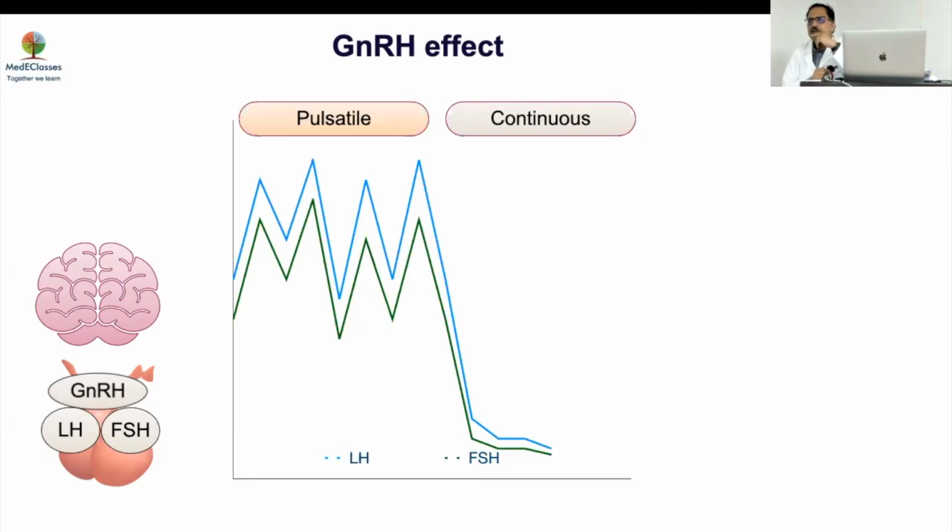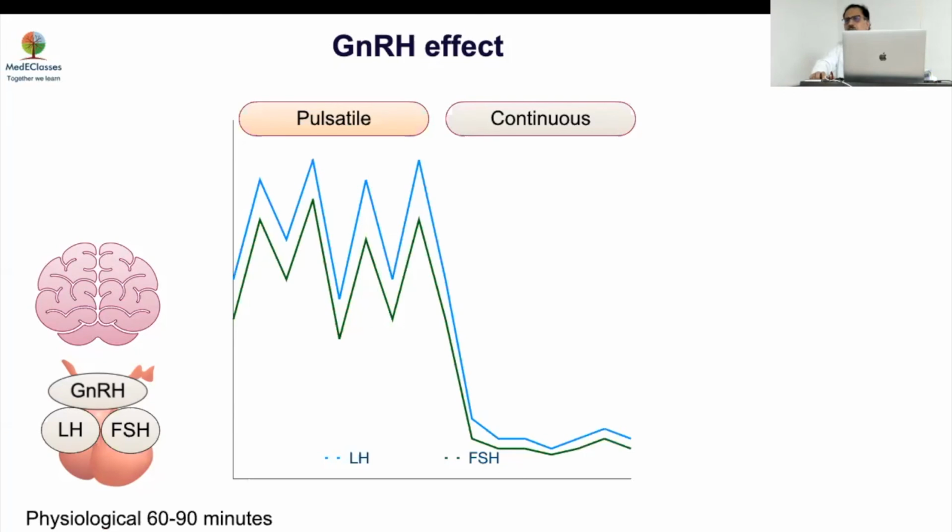Where is it relevant, clinically or diagnostically? If you have a person with permanent HH versus CDGP, who is exposed earlier? CDGP, to GnRH stimulation, so they will respond to GnRH. So GnRH has this sensitization phenomenon. If you're not exposed, you will take time. If you keep on exposing, they will respond. But if your GnRH is not there ever, you will not respond. And this makes the basis of the GnRH agonist test to differentiate self-limited delay of puberty versus a permanent deficiency. I think this will be the last slide we go on.